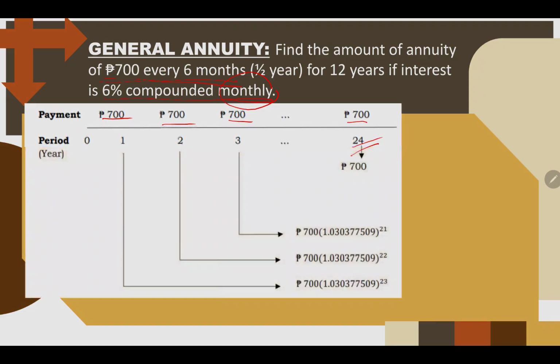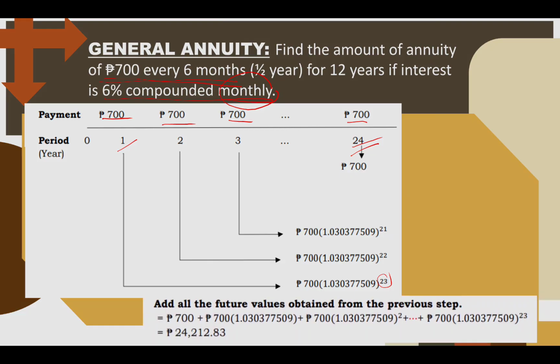So if we're going to compute for the future value, the first payment will have 23 total payment intervals for the span of 12 years. If we're going to compute for the value of each of those payments, you'll gain 24,212 pesos and 83 centavos.